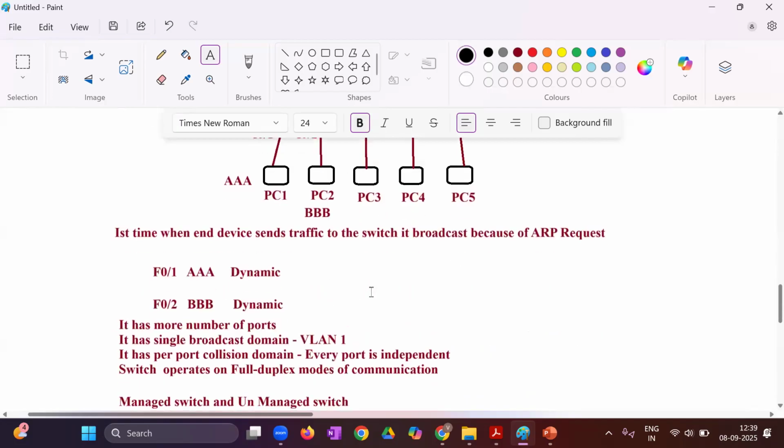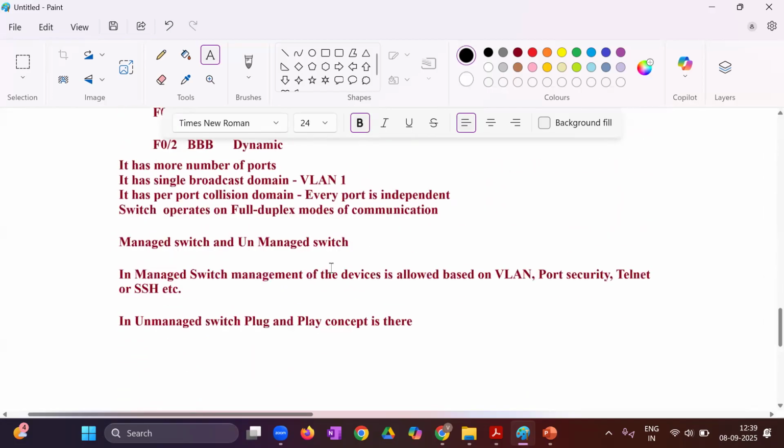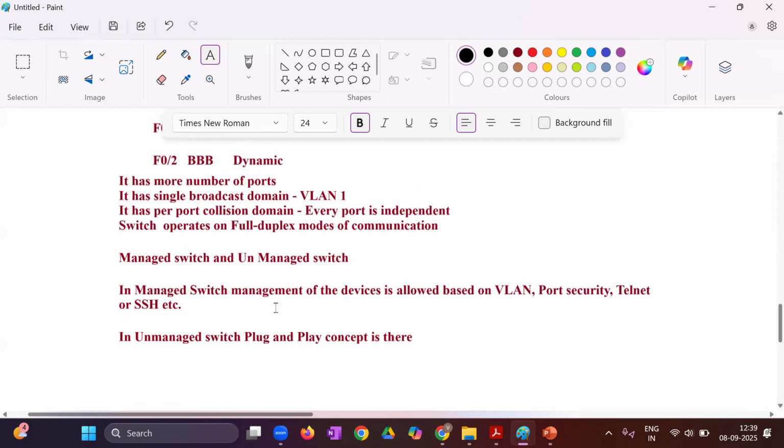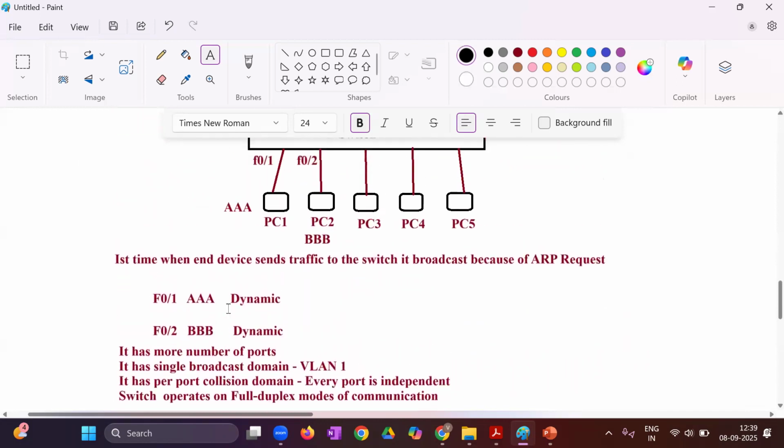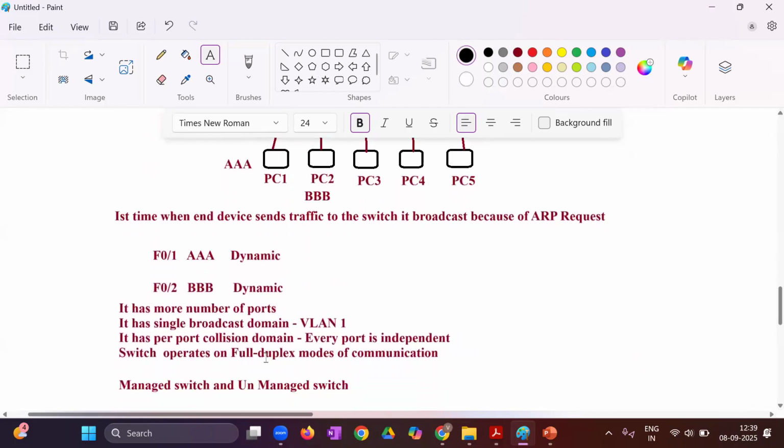Why is it happening here? Because the switch sends traffic based on what? Full duplex mode of communication. Where have I written that? Hmm. It operates on the full duplex mode of communication, meaning sending and receiving the traffic at the same time without any delay. That's why we call it a per port collision domain, right?